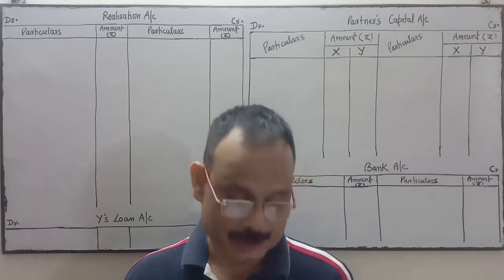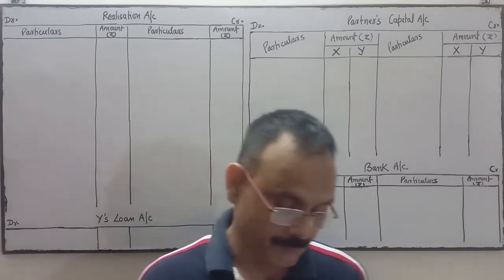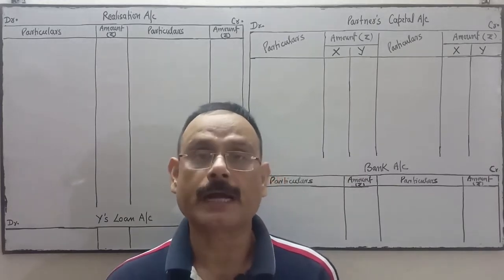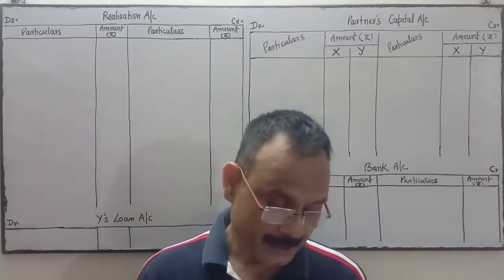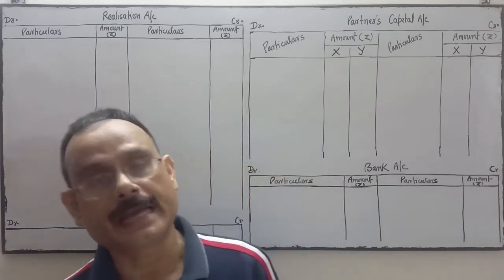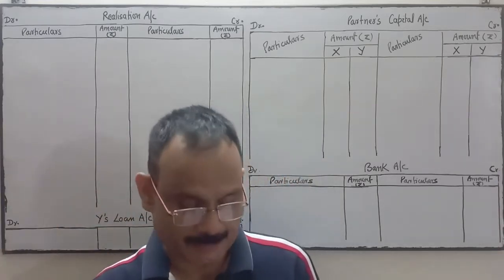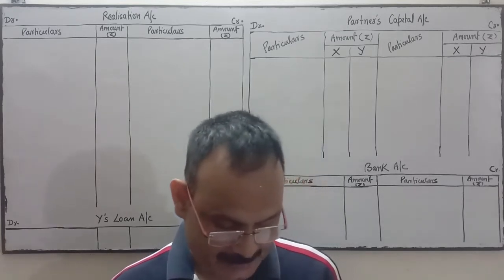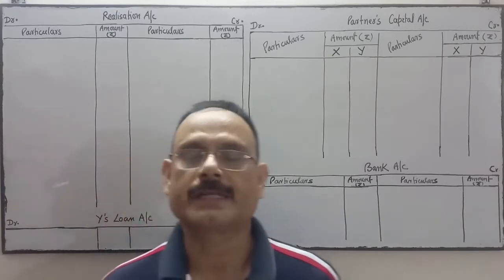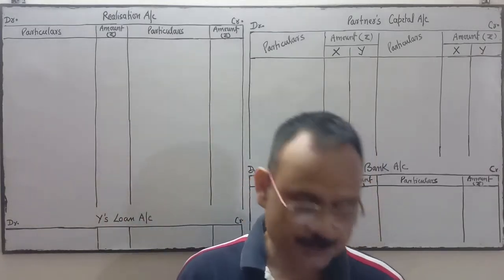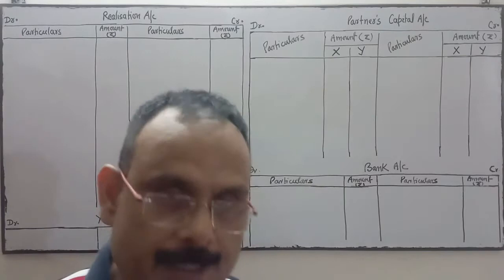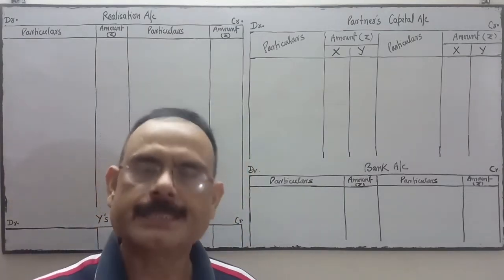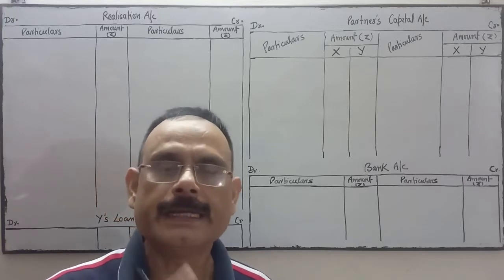Sundry creditors and bills payable were settled at 5% discount. Y accepted stock at 8,000. X took over the bills receivable at 20% discount, and lastly the realization expenses amounted to rupees 2,000. Here it is requested to pass journal entry, but we will prepare the ledger over here.